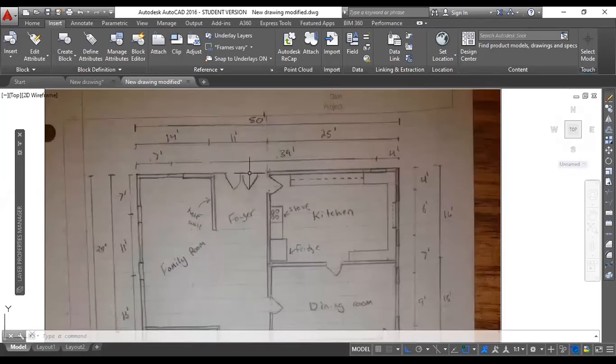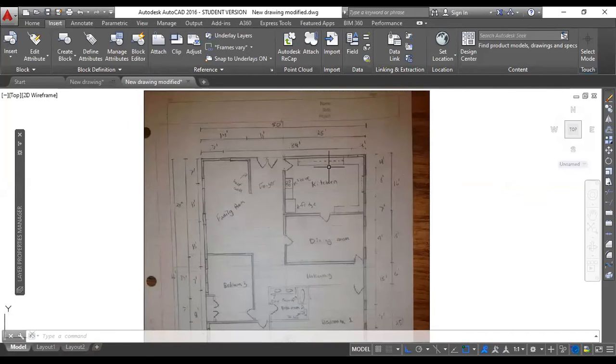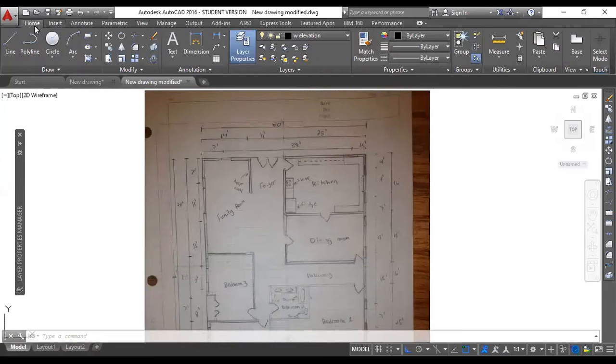So if the drawing is in feet and inches and you are trying to redraft the same plan, you have to create a new sheet, and in that new sheet you need to set your units as per the drawing units. This particular drawing is in feet and inches, so basically I have to draft it in feet and inches. But I'm assuming this is in meters for convenience, just to show you the process.